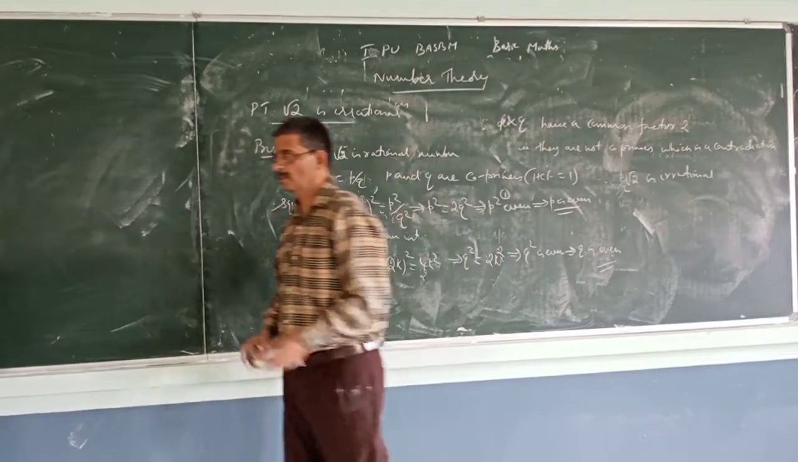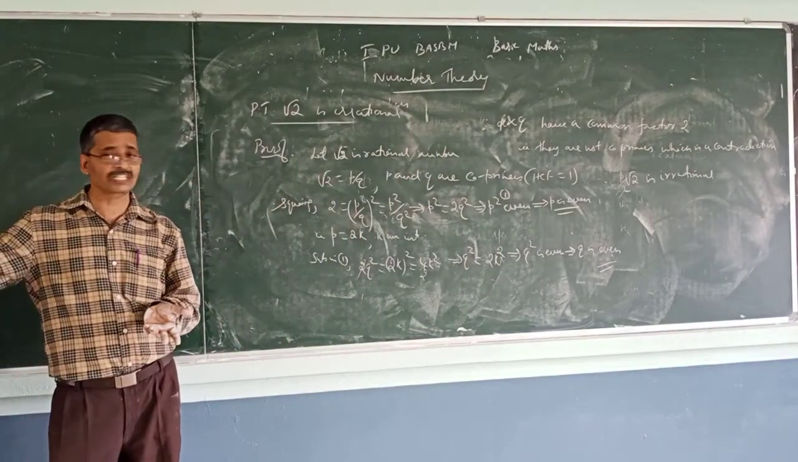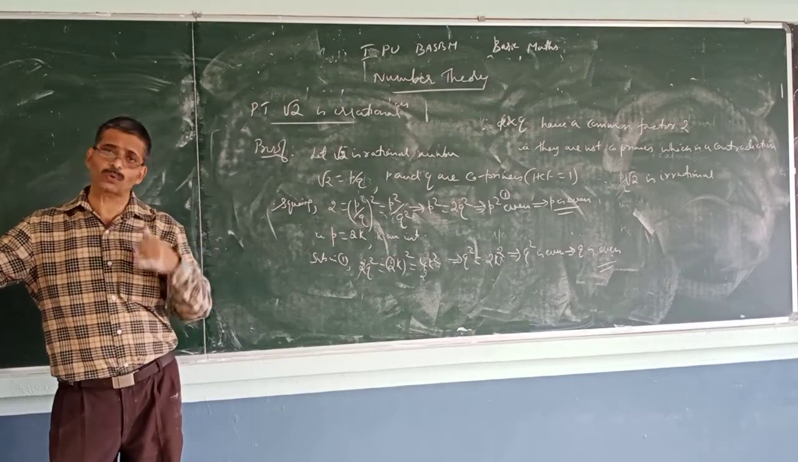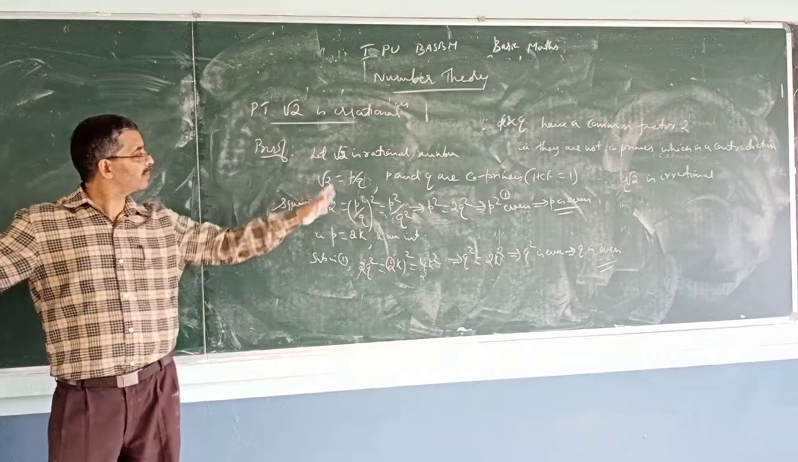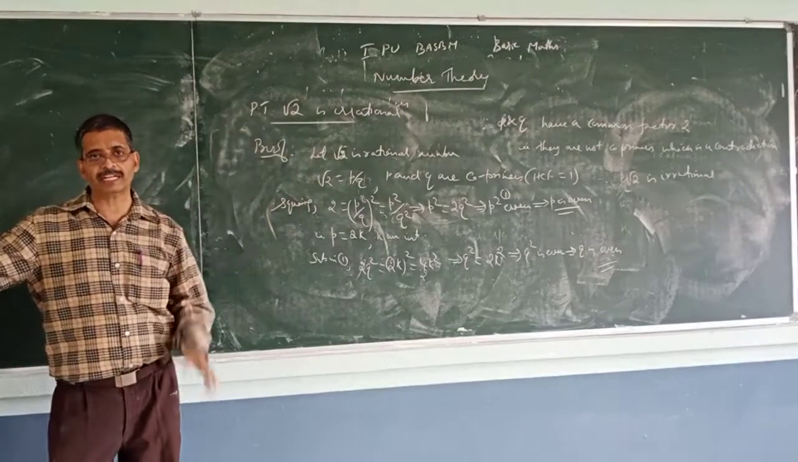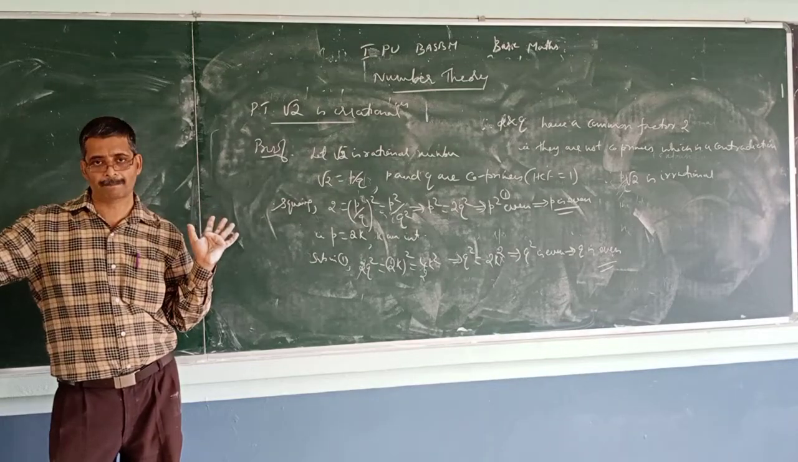The same thing you can complete yourself: the proof that root 3 is irrational. Same logic. Or root 5 is irrational. The logic is the same. Write it in the form P by Q, simplify and get a common factor.